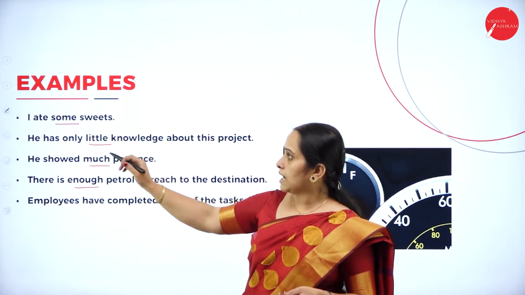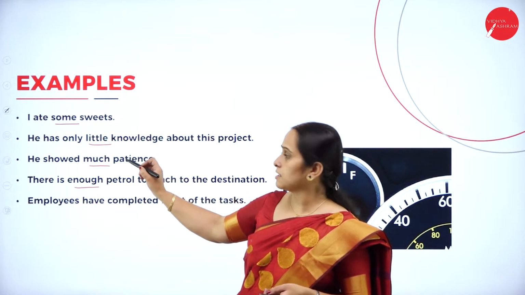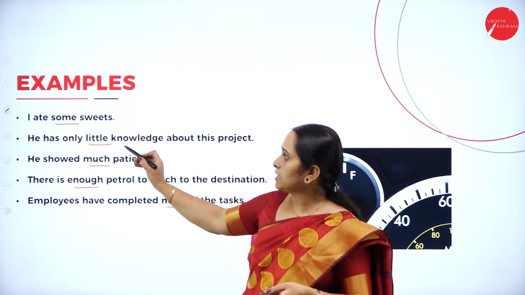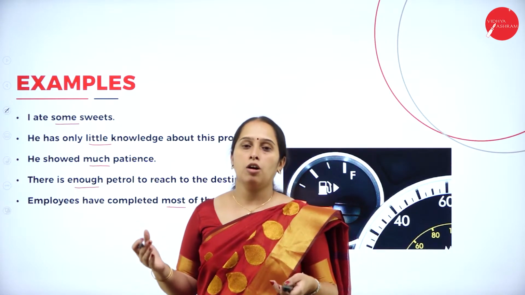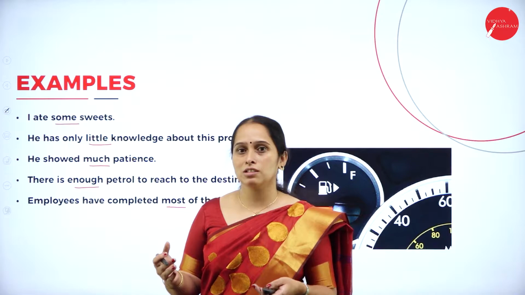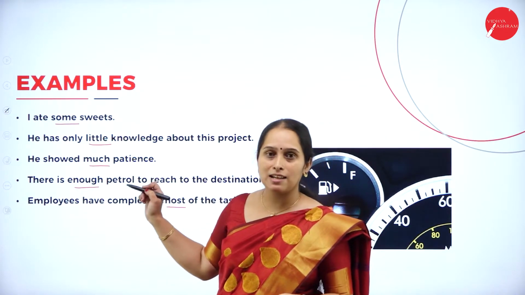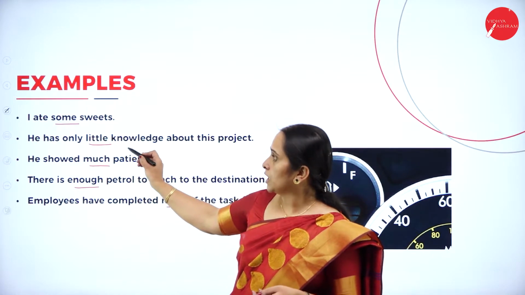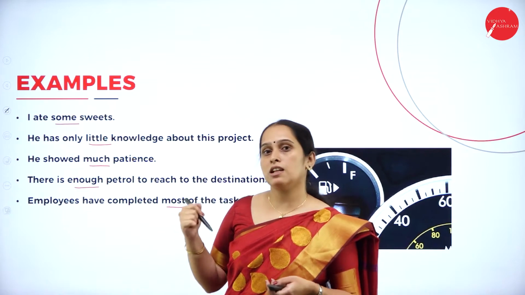And in the second sentence we can see that he has only little knowledge. There also the number or the quantity is not mentioned. Here in the second sentence, we can see the person has only little knowledge.